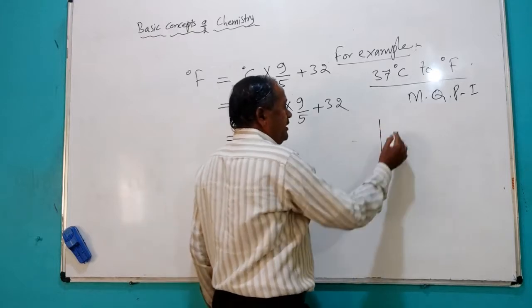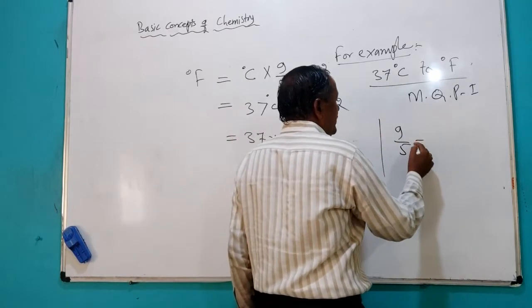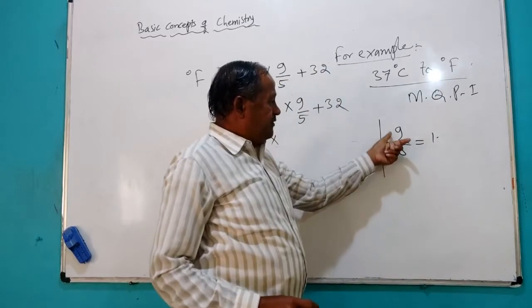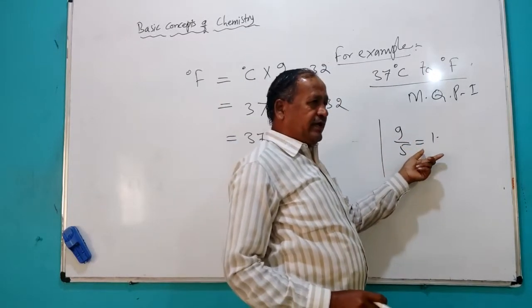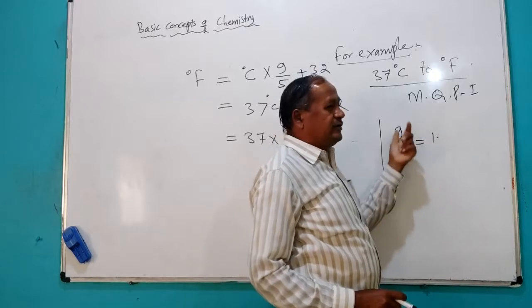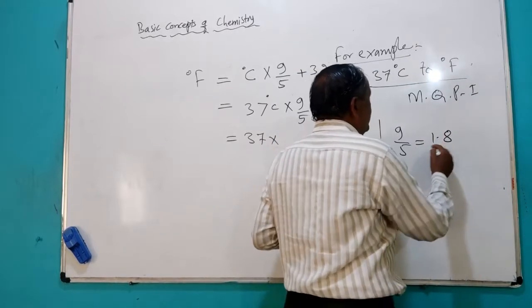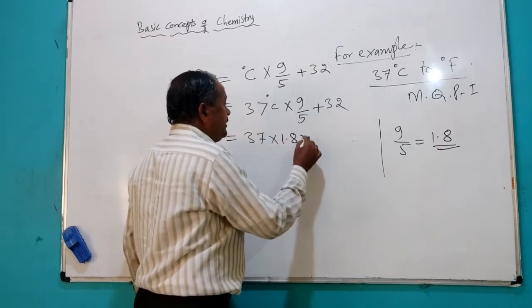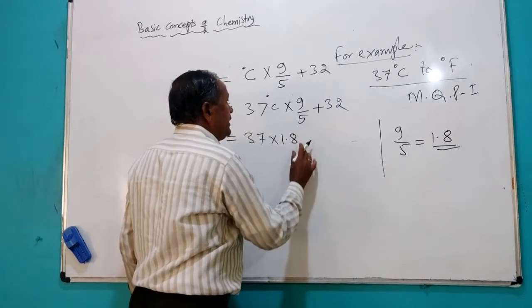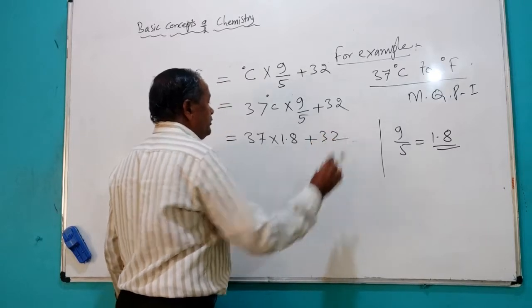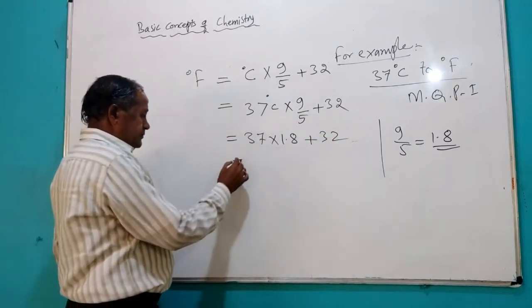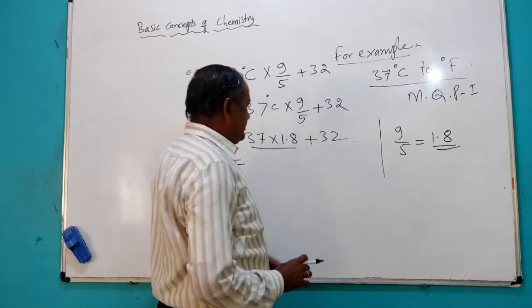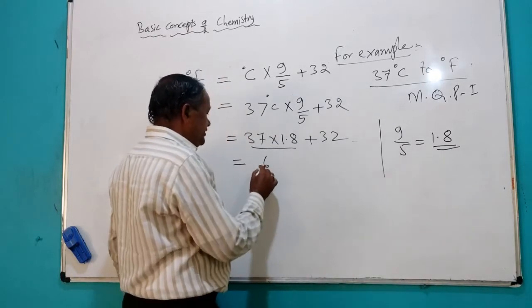If you simplify 9 by 5, you will get 1.8. Plus 32. If you multiply these two and add this, what will you get? 98.6.